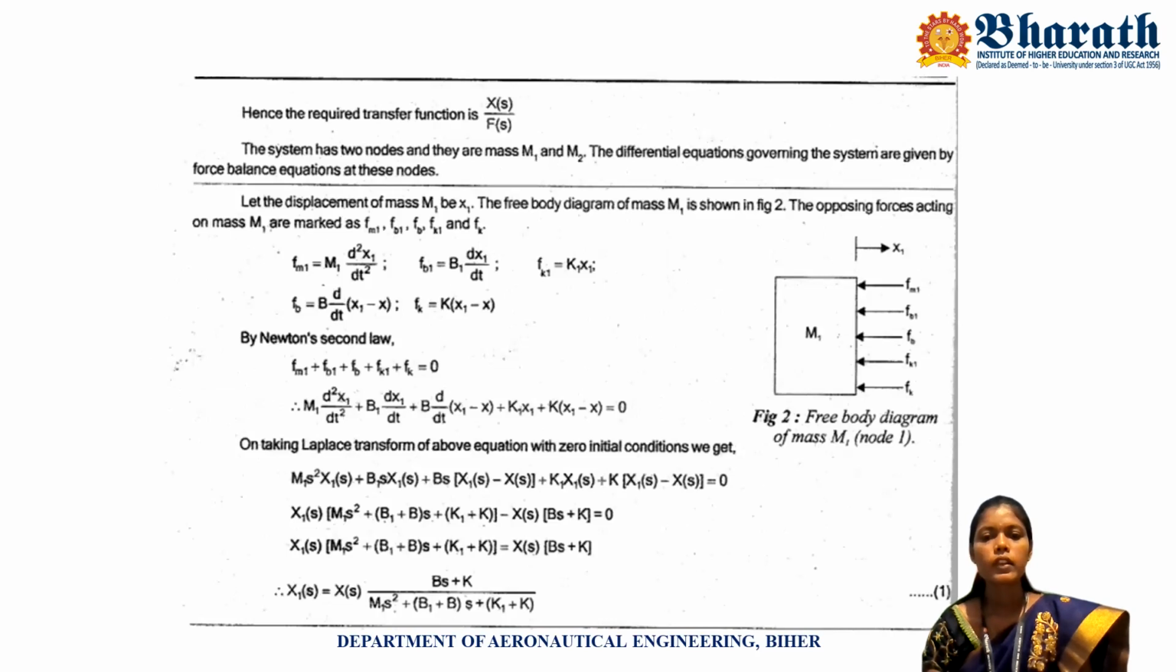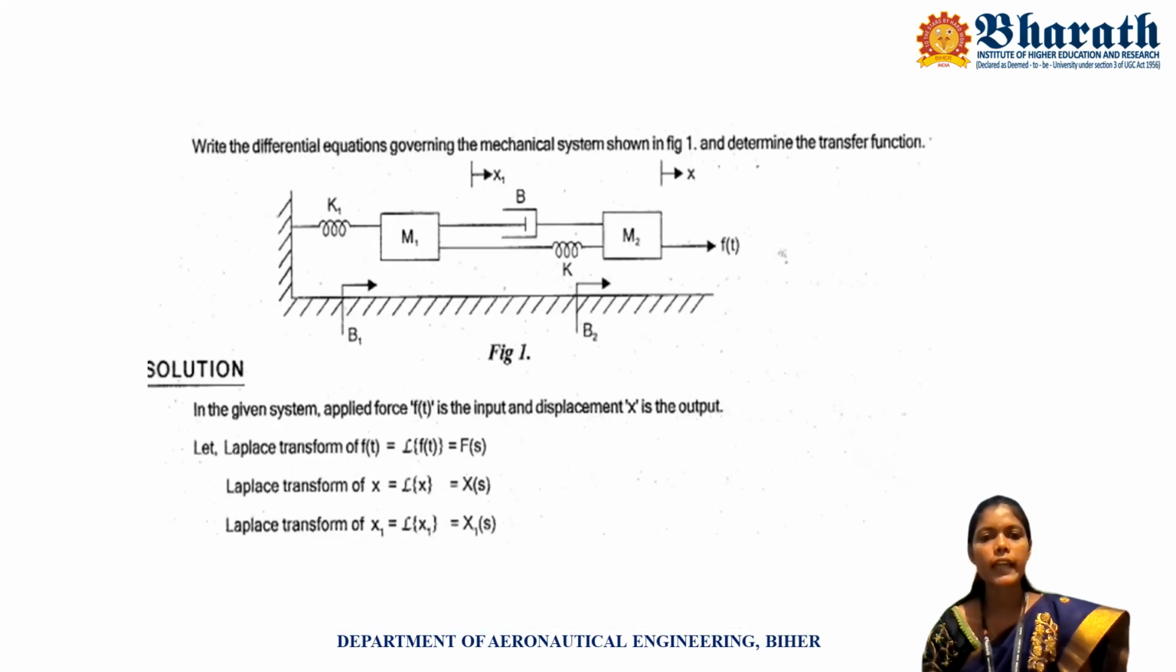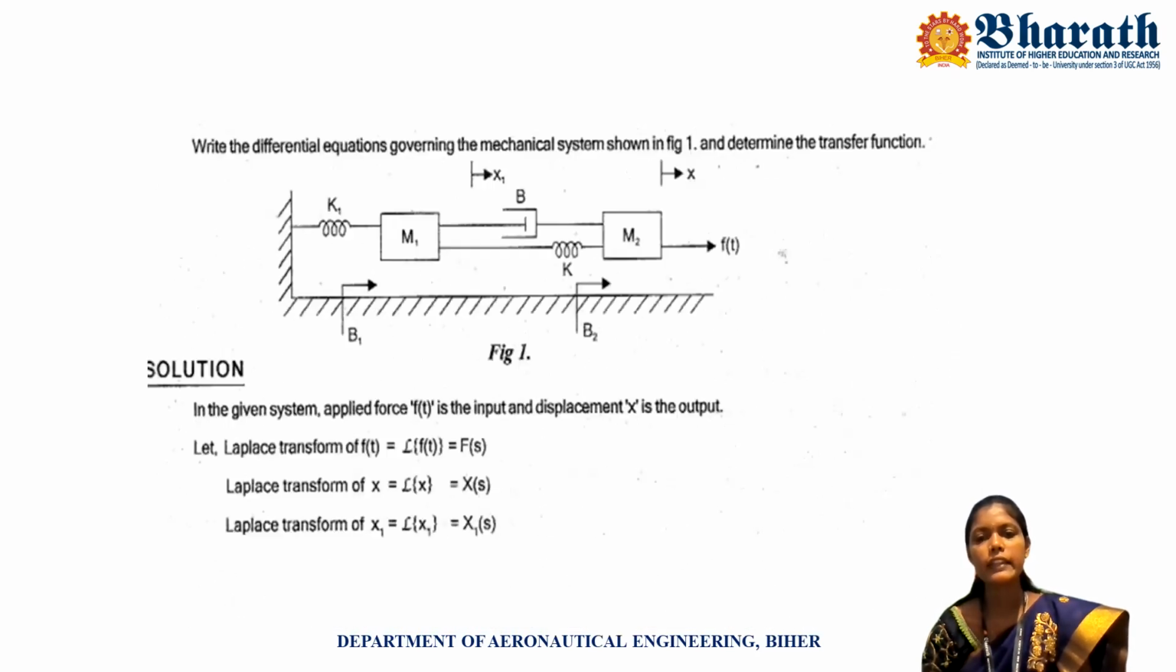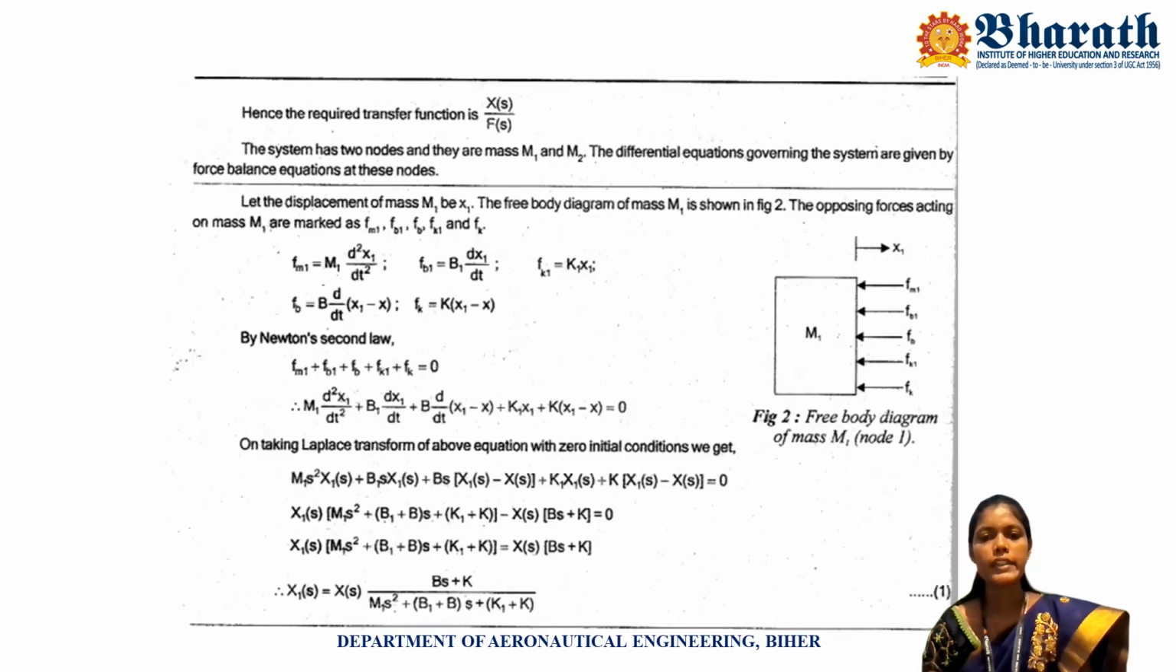Similarly, here k1 is connected with mass 1 only, so k1 into x1, plus here F of k. The spring k is connected with both mass 1 and mass 2, so the displacement x is subtracted from x1 because the displacement x1 value is higher when compared to the x value. So instead of F of k, you put k into (x1 minus x), is equal to 0.